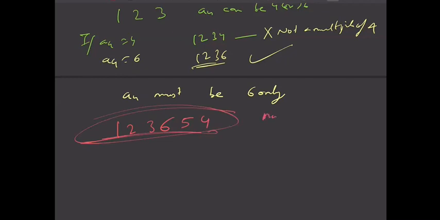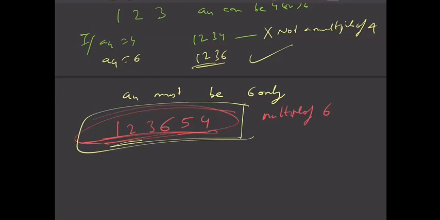This should also be true, no? This A1, A2, A3, A4, A5, A6 should be a multiple of 6. You can see that this is divisible by 2 and the sum of digits is divisible by 3. So this is divisible by both 2 and 3, so this is a multiple of 6. So this is one of the possibilities.